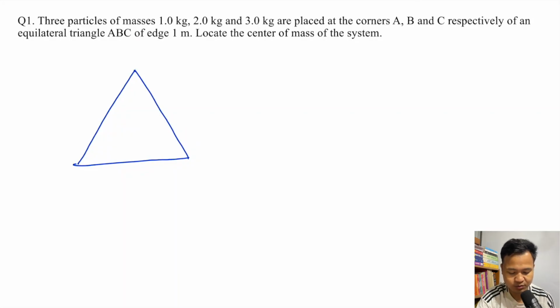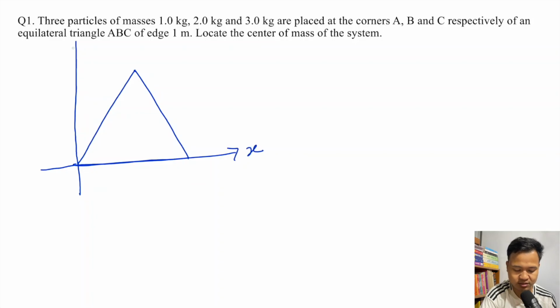So whatever is given, you try to put this in an xy coordinate plane. As its coordinate is x comma y. So here, if you put this in the coordinate axis, so here xy like this. So this is x, this is y, and then you have to write the position of these masses. Let's say I have 1 kg here, 2 kg is here, and then 3 kg is here.